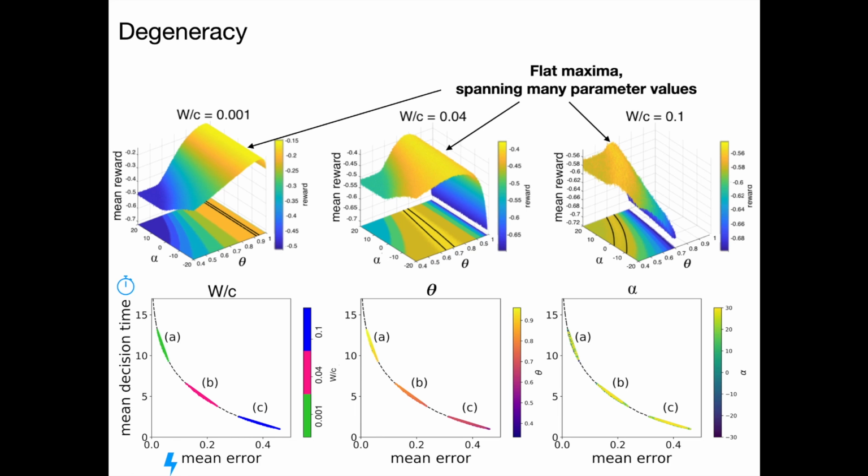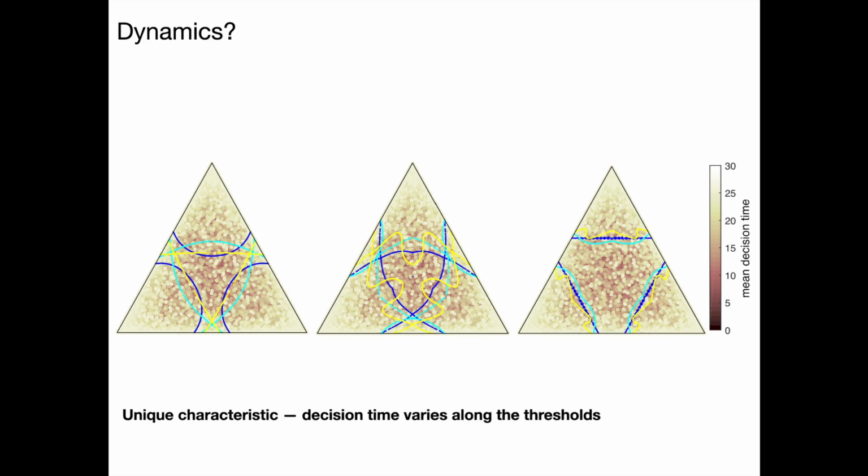So how does this link in with the debate around temporal dynamics for 2-choice decision thresholds and recent findings with respect to urgency signals? Well, a unique characteristic of multiple choice decision thresholds within this framework is that mean decision time changes across the decision plane. So this is our 3-choice decision plane, as an example, coloured by mean decision time. And you can see that if you look, for example, at the dark blue line on the far left, if the decision trajectory crosses the blue line in the centre, you have a lower decision time, and if you cross the threshold near the edge, you have a higher decision time.